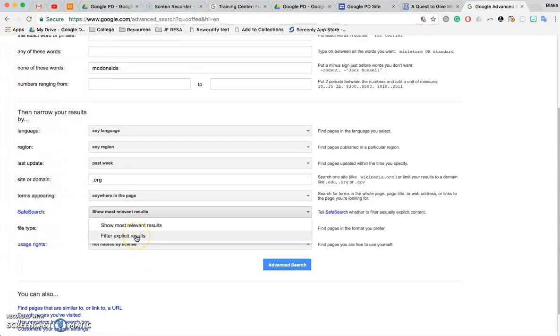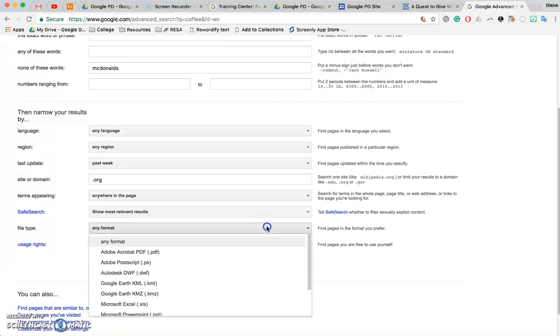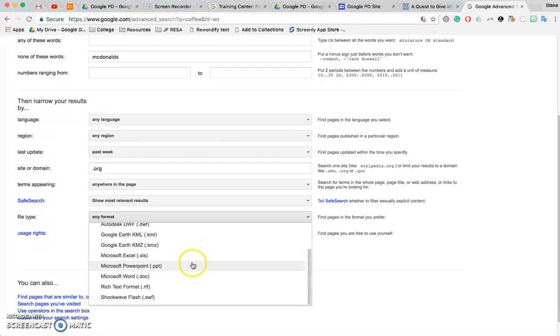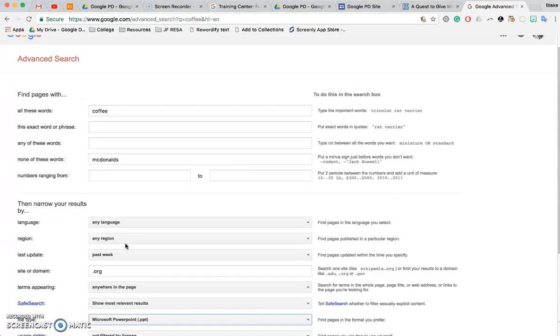I can filter the explicit results or show most relevant, depending on what I'm doing. And we'll talk about these in a minute. We'll go ahead and do that. So maybe I want to search for a PDF specifically, or maybe I want to find an Excel file or a PowerPoint on this specifically. So I'm going to go to PowerPoint.